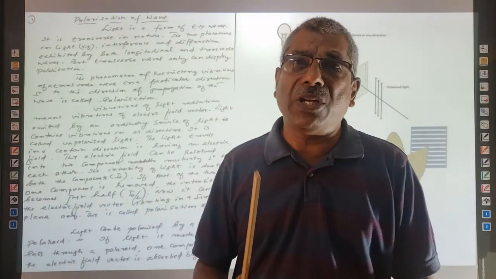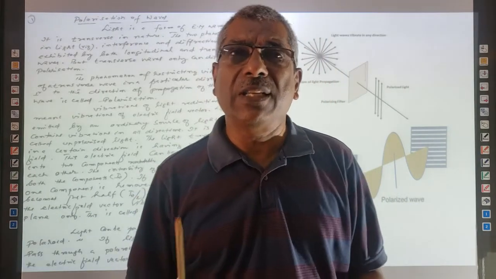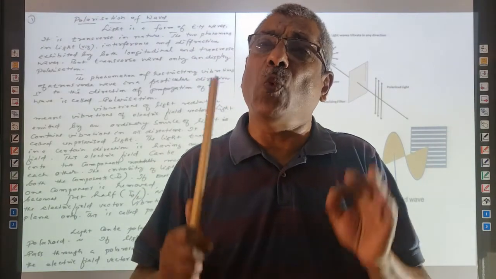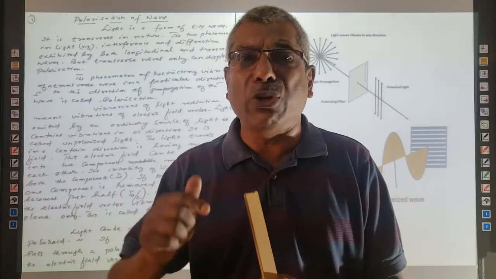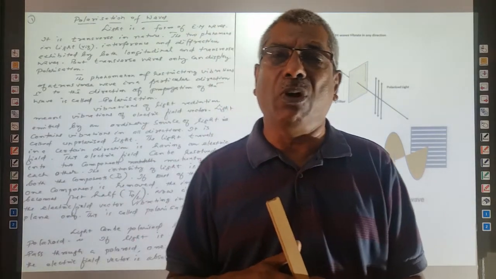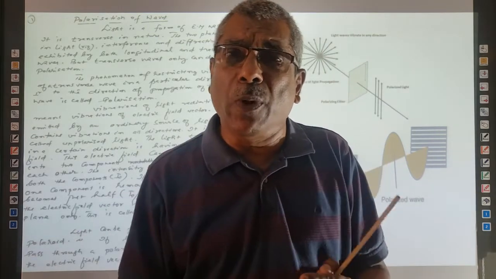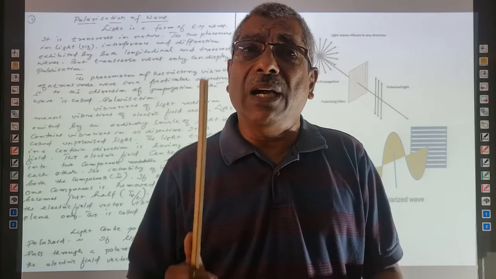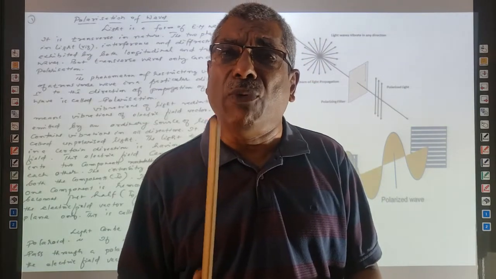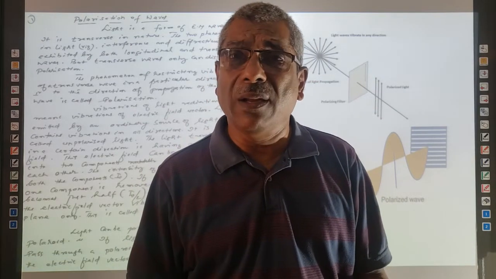So in polarization, the total electric field is supposed to be consisting of two mutually perpendicular fields. When one of them is removed, the electric field vector is confined to vibrate in a single plane.